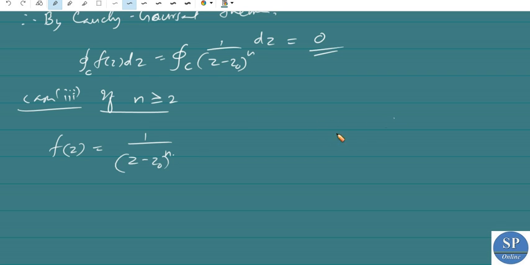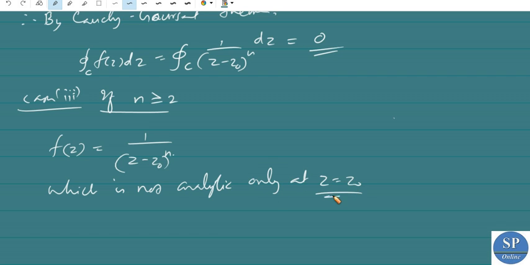Here also it is not analytic only at the point z = z0. It is analytic everywhere in the complex plane except at the point z = z0. So as in the previous case, let this be our C and this is the point z0. We can take a circle with center z0 and radius 1.